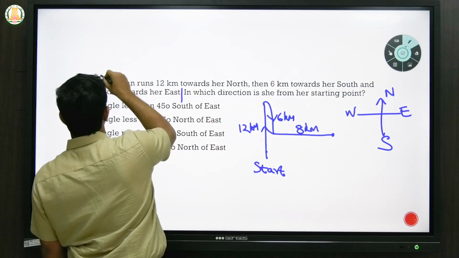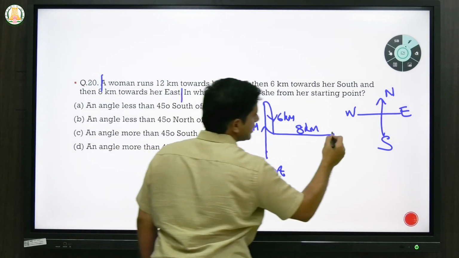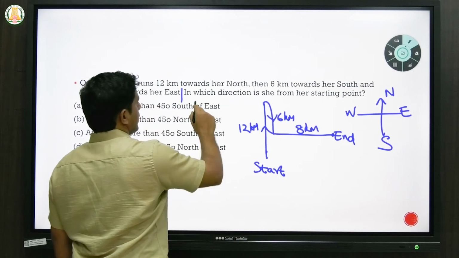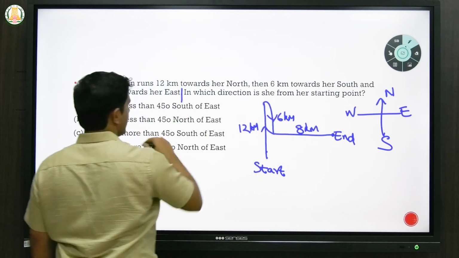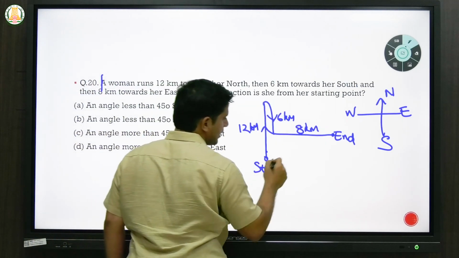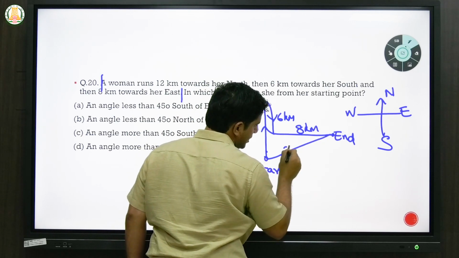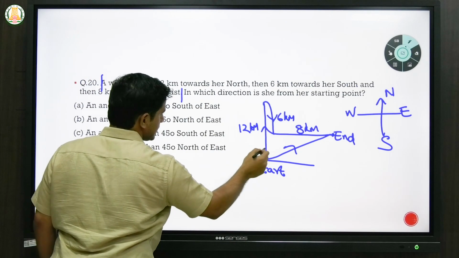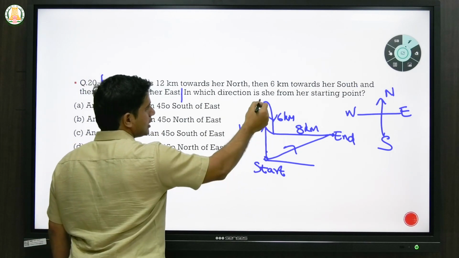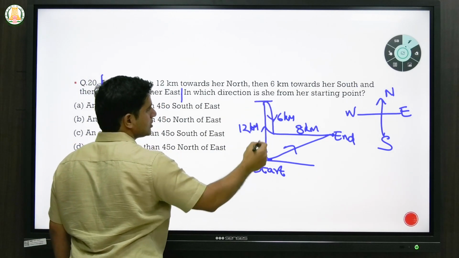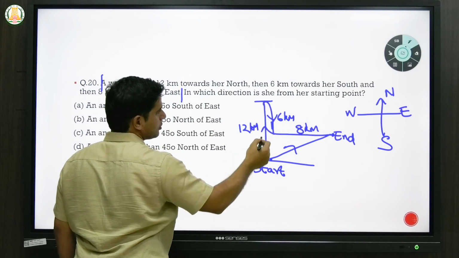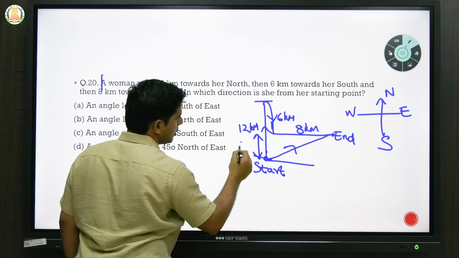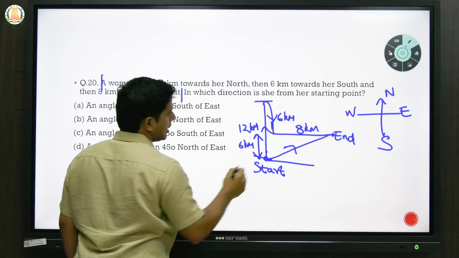So we have put this into a figure. Now the question says, in which direction is she from her starting point? So this is her starting point and this is her end point. Since we already know this entire distance is 12 kilometers and she has traced back 6 kilometers, the remaining portion will be 6 kilometers in length.